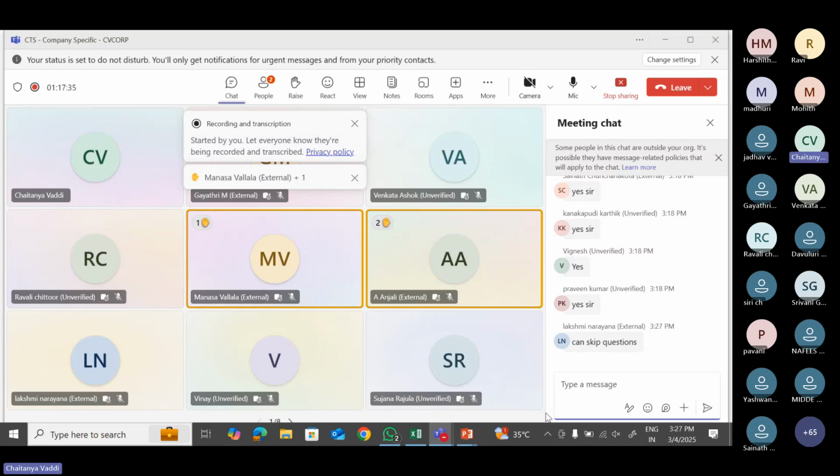Yeah, I can see one question: can we skip the questions? Okay, actually, in last year's pattern, there is no option called skip. Because it's an adaptive test, based on the question that you are answering, you will get the difficulty level of the next question. So the next question depends on the question which you attempted earlier. So we didn't have a skip option till last year.